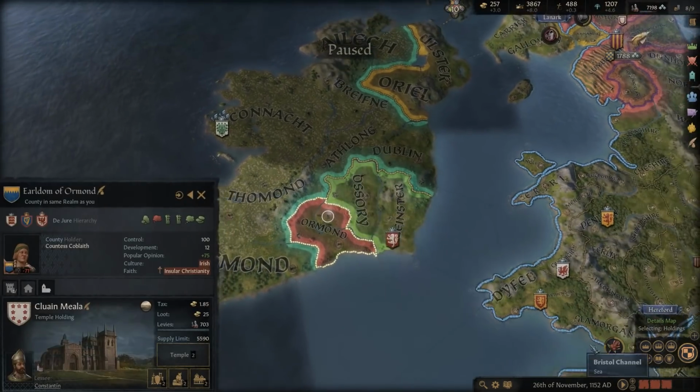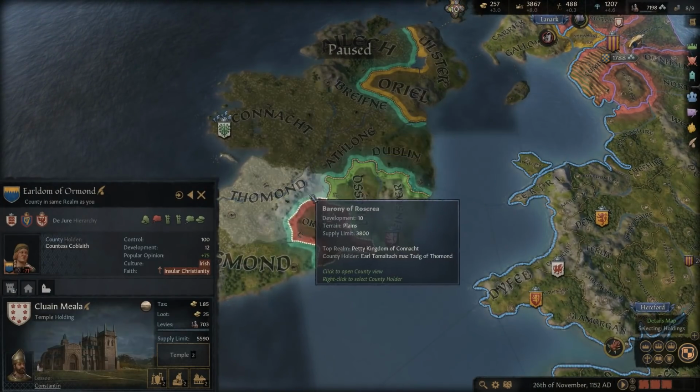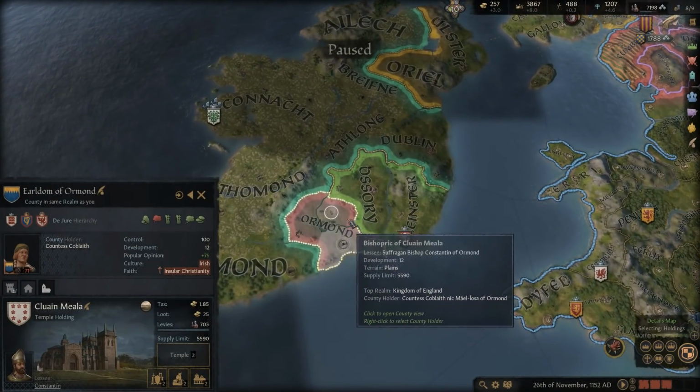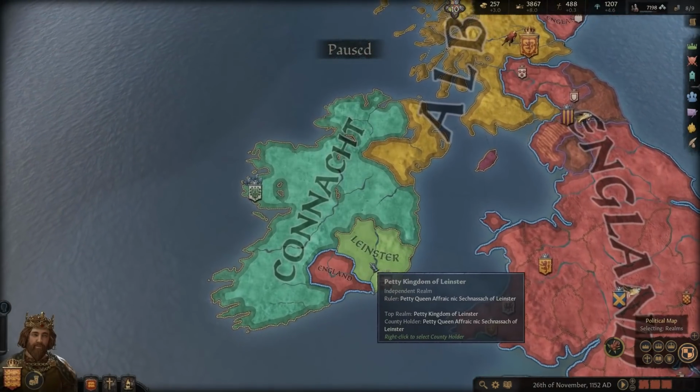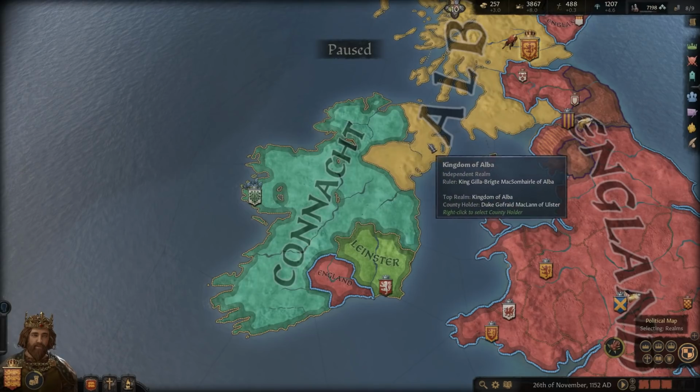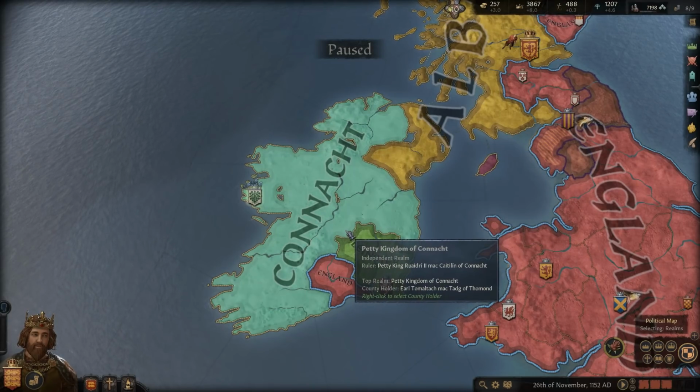At the time that he took over in 1154, he did not have as much land as we technically have. We have this one county, and I would say that that's more than he had, because, again, they did not recognize the kings of England as their lords.